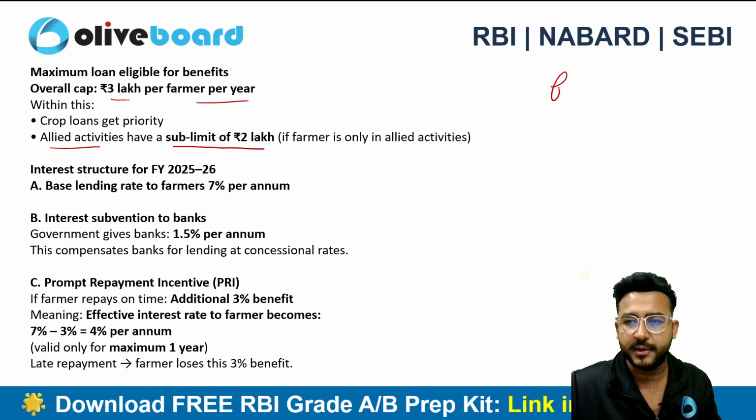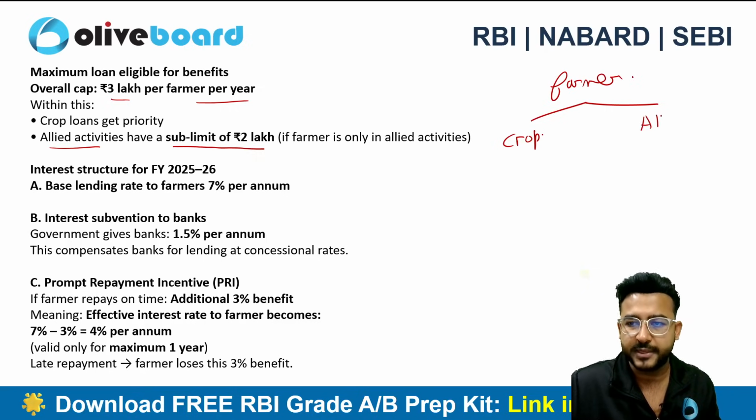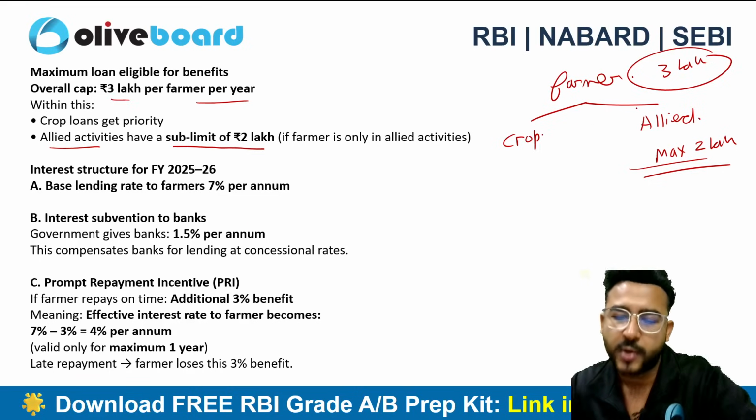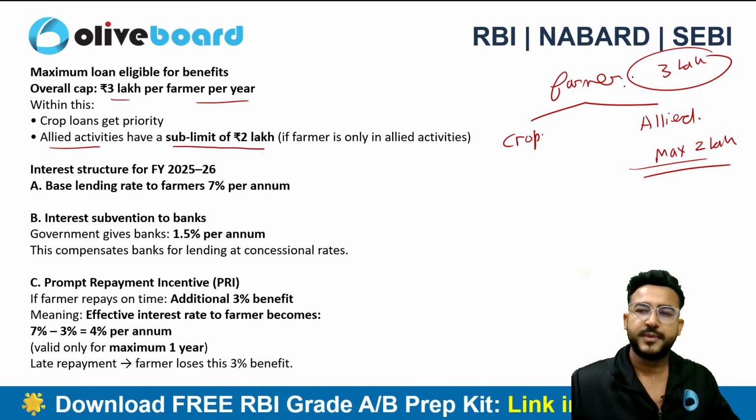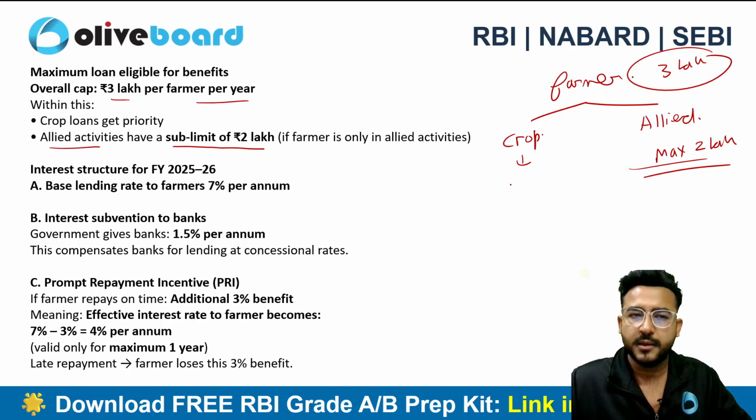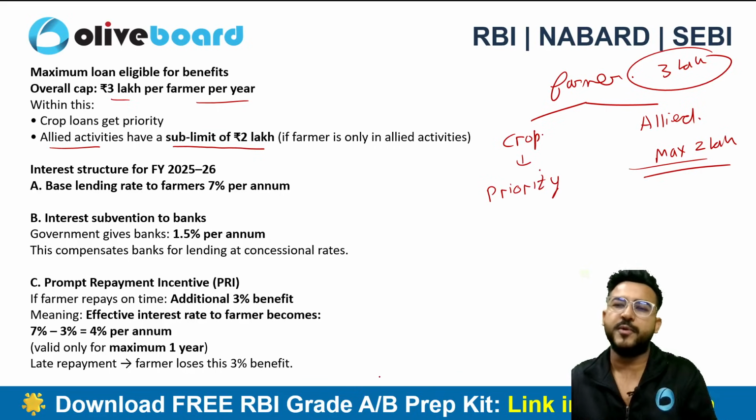Let's suppose a farmer is involved in crop related activities as well as allied activities. So out of this 3 lakh rupees per farmer, max 2 lakh rupees can be allocated to the allied activities, and crop will be given a priority. Sir, what do you mean by crop will be given a priority?